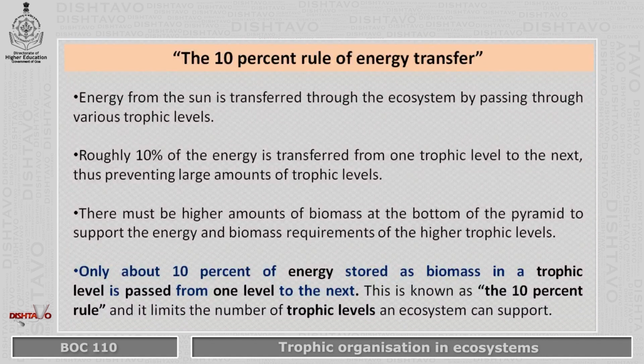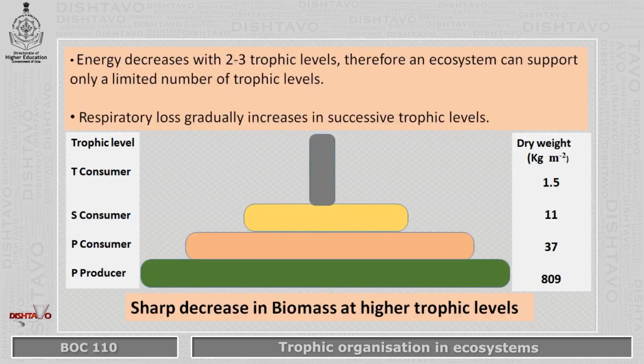This is the 10% rule, and it limits how many trophic levels can be supported in one ecosystem. We see a sharp decrease in biomass at higher trophic levels. In this presentation, you can see energy decreases over 2 to 3 trophic levels because only 10% of energy is transferred. Therefore, an ecosystem can support only a limited number of trophic levels.